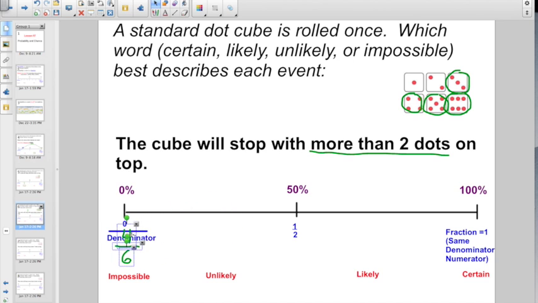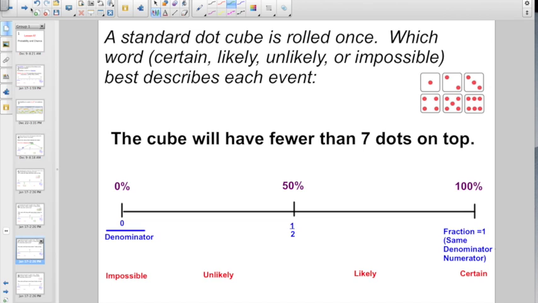Well, I know 4/6 isn't 0, and I know it's definitely not 1. So I've got to figure out, is 4/6 more than a half or less than a half? If you remember, look at the denominator. Half of 6 is 3, right? 4 is more than 3, so 4/6 is more than 1/2. So if I'm putting them over here, what is going to be my chance word? It is likely to happen if it's 4/6.